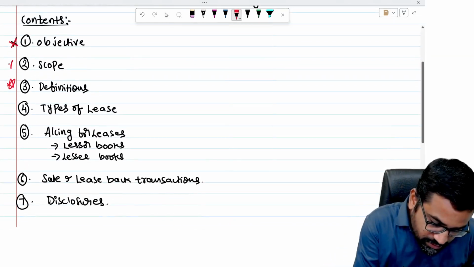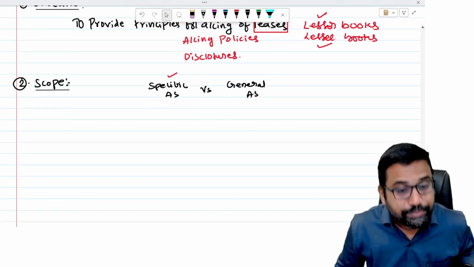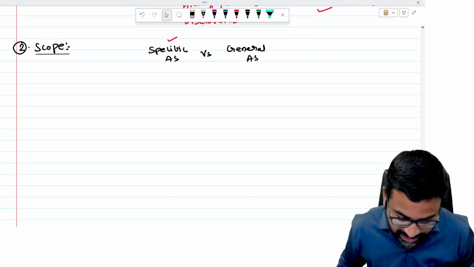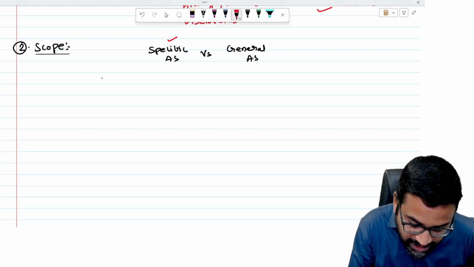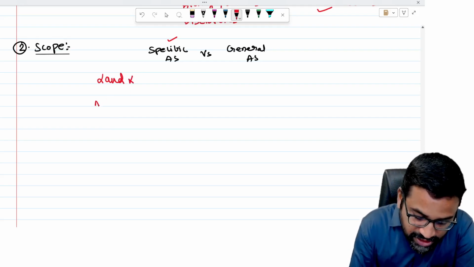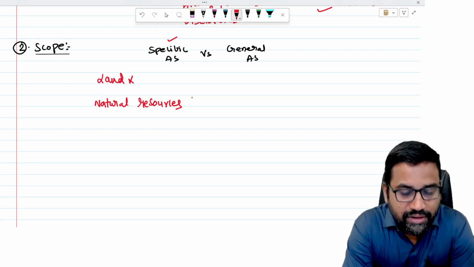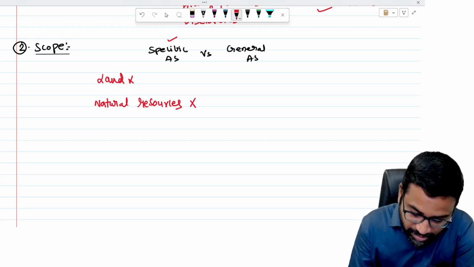So for scope, you have to remember, sir, all kinds of leases are covered except these three things. Any lease agreement for use of land, so land lease agreement is not covered under this standard. Similarly, any lease agreements for exploring natural resources, like oil, gas, timber, metals, this standard is not applicable.